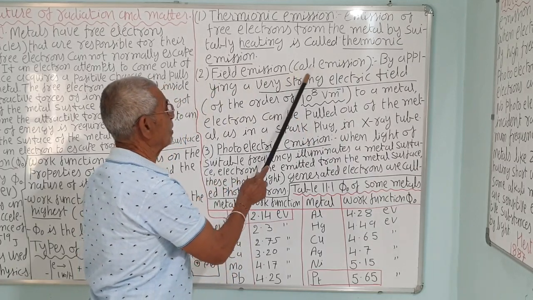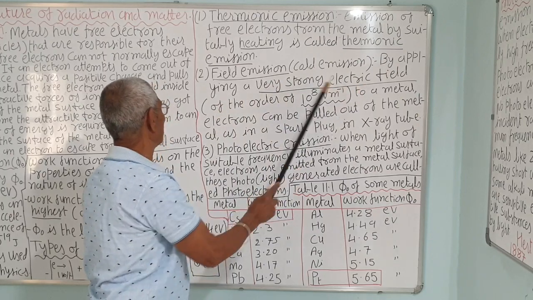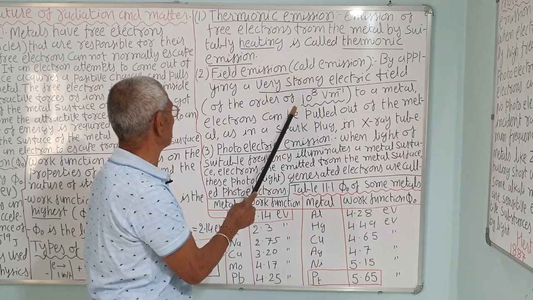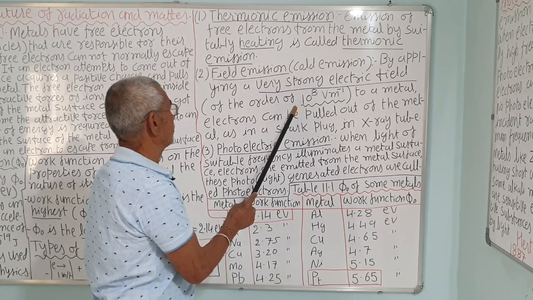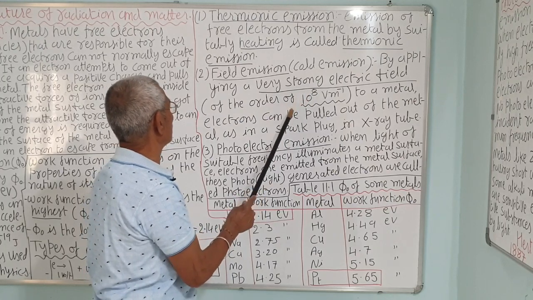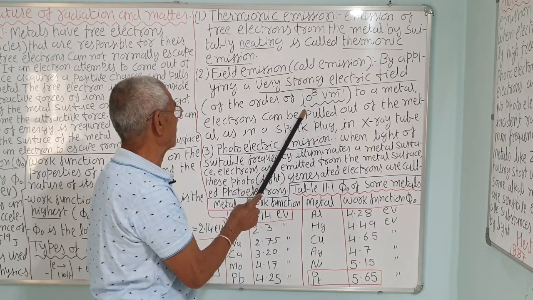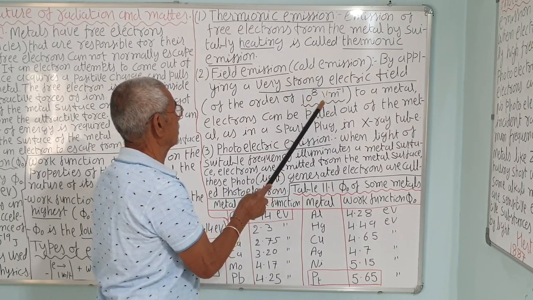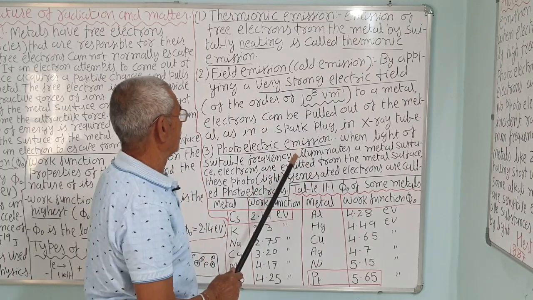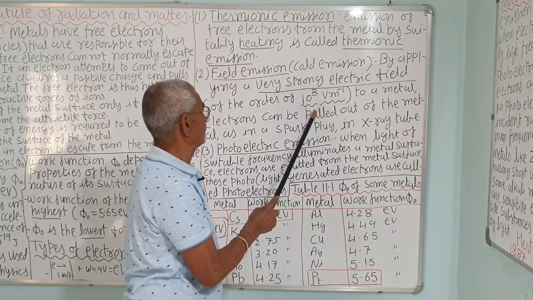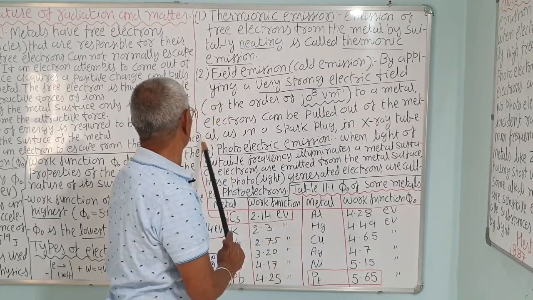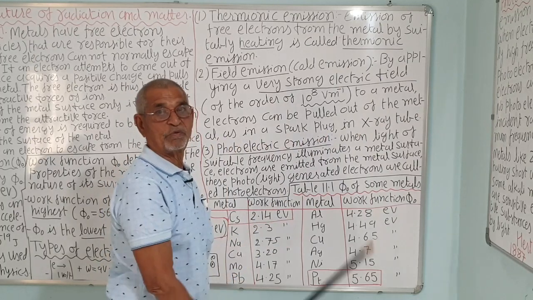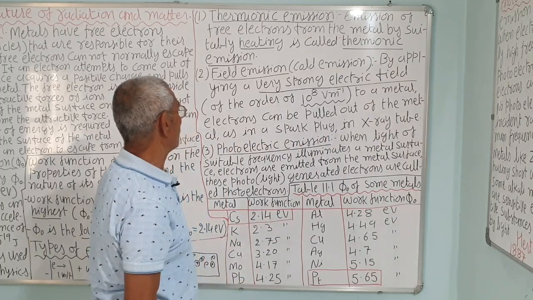The field emission, or cold emission, is by applying a very strong electric field of the order of 10 raised to 8. Remember, sometimes they ask in the examination what electric field value is required to remove the electron from the metal surface, that is 10 raised to 8 volt per meter. This is the unit of electric field, volt per meter. The electrons can be pulled out from the metal as in the spark plug or in the X-ray tube also. This is called cold emission also.